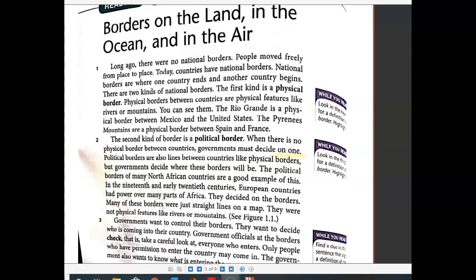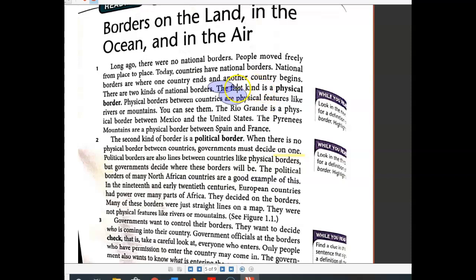The first kind is a physical border. So the word physical border is in bold. So I need to look on the right side here, which tells me, look in the next sentence for a definition of physical border. Physical borders between countries are physical features like rivers or mountains. You can see them. So I'm having a hard time highlighting today. So I think I'm going to circle this instead. So physical borders are, the word are tells us that there is a definition. So let's move this circle.